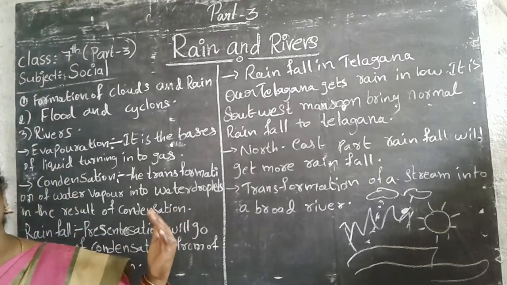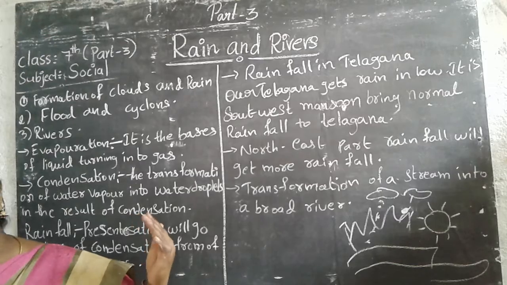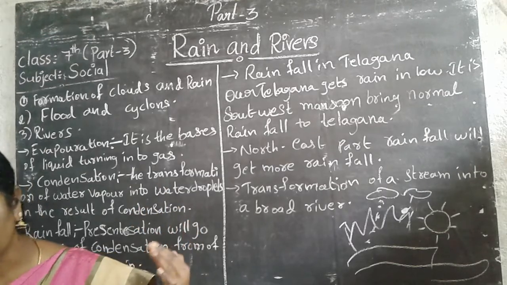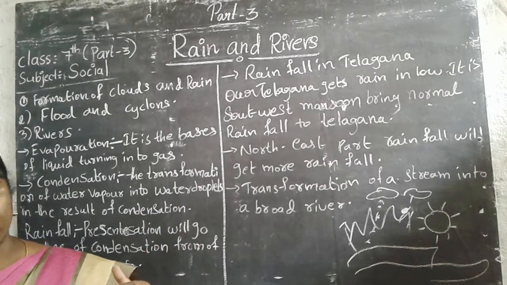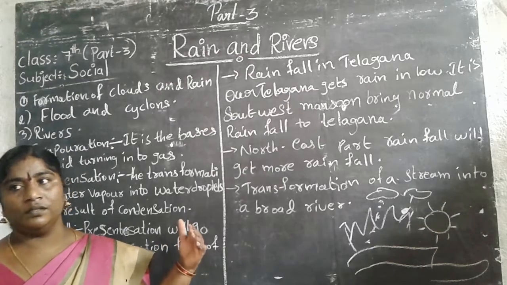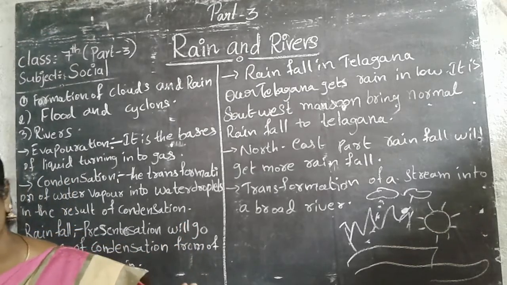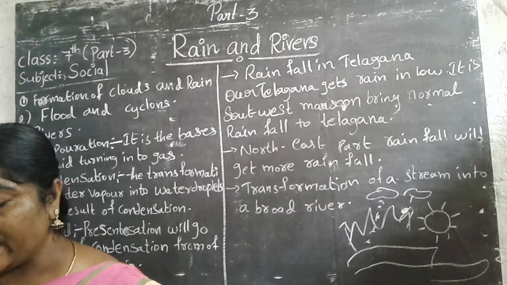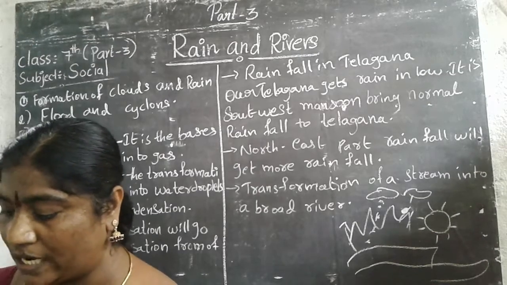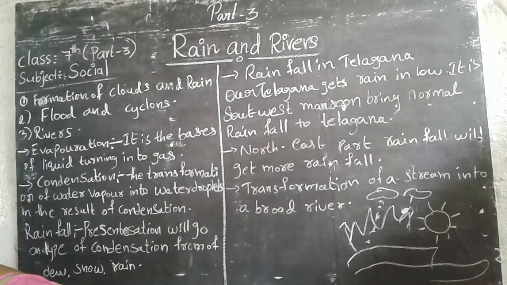Water droplets cool down and come down to the earth. That is called rain. We get enough water droplets on the earth. The heavy rains hold it.